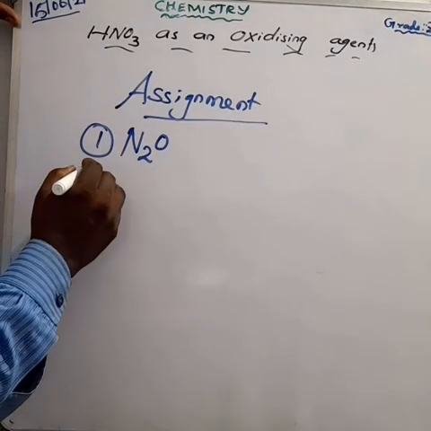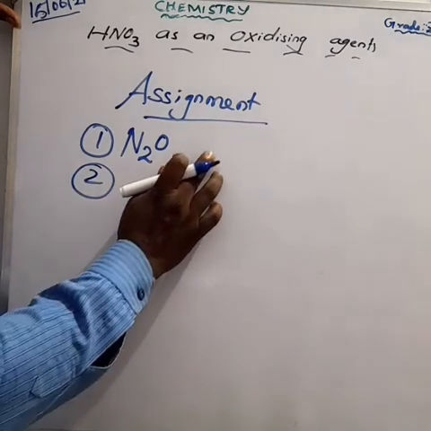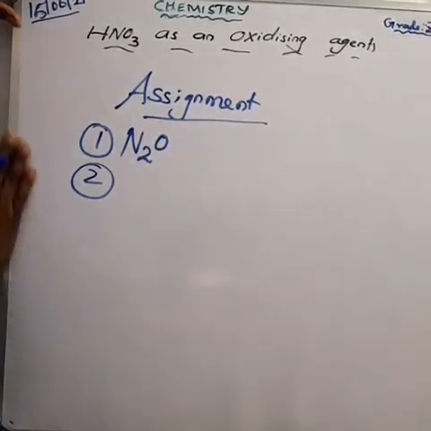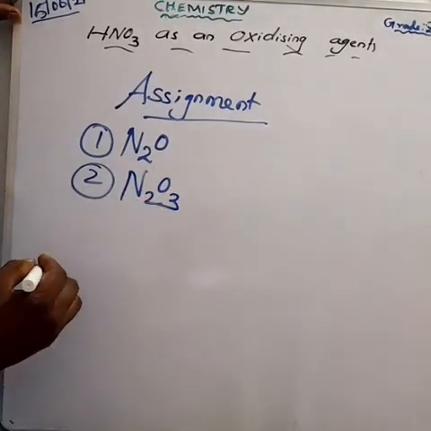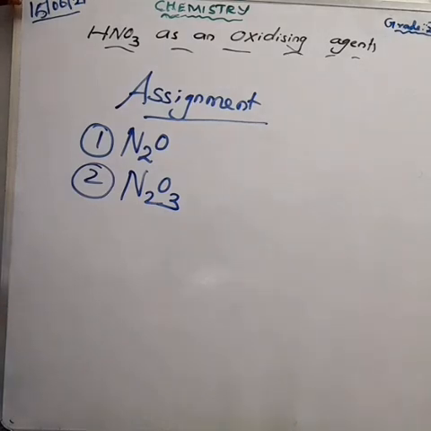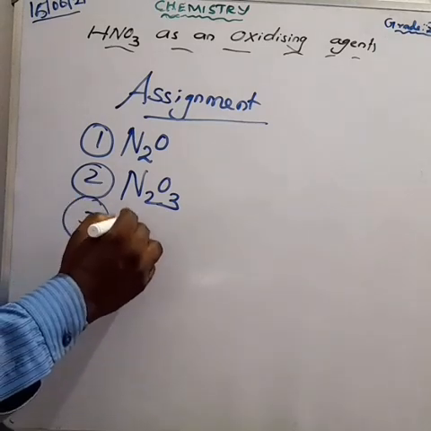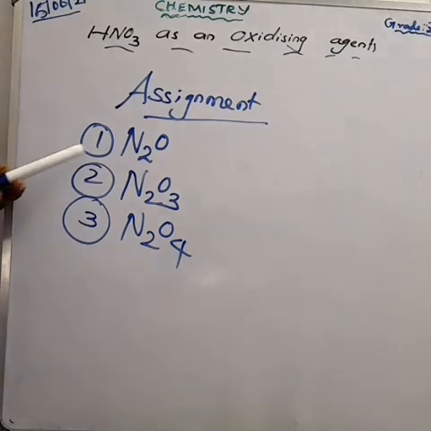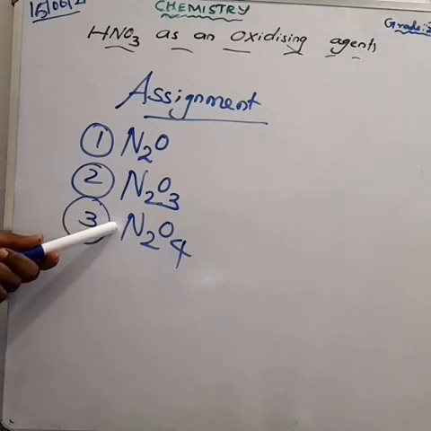Anyhow, today's assignment. How is N2O, nitrous oxide, prepared? And how is N2O3, nitrogen trioxide, prepared? And one more question: how is N2O4 prepared? Three questions. First question, N2O. Second question, N2O3. Third question, N2O4. That's page number 64. Please learn and write, okay?